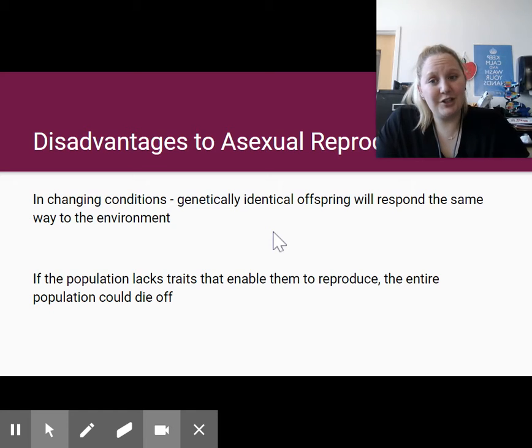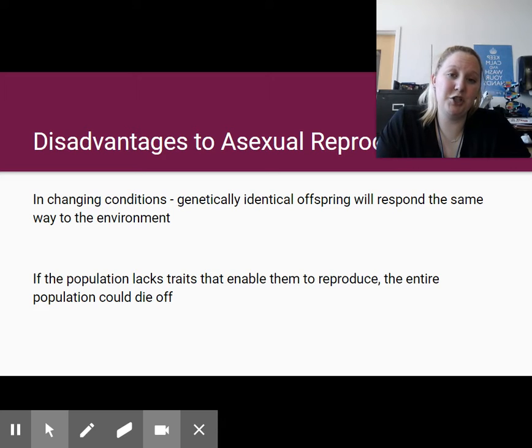The disadvantages, though, are in changing conditions: genetically identical offspring respond to the environment in the same exact way. That means that if the population is no longer favorable to the environment, or the environment is not favorable to the population, that population is going to die out.